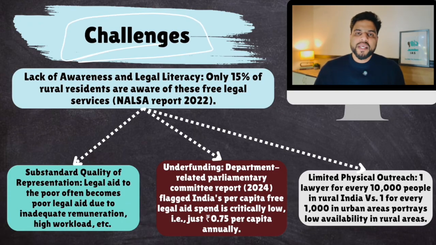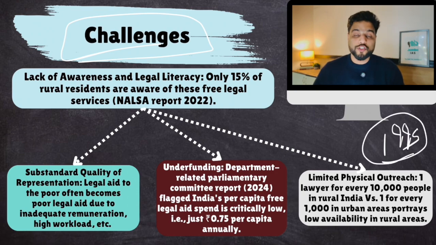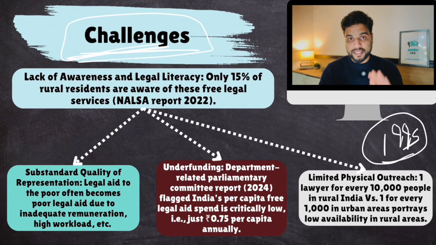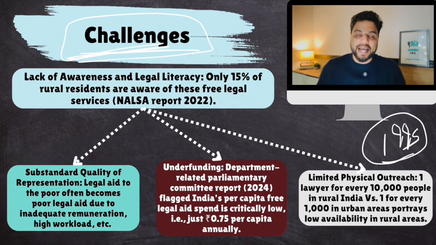Despite this act being enforced since 1995, it has been 30 years, still access to legal services is a problem in India. Not everyone is getting access to legal services, plus those who are, well, the lawyers are of extremely poor quality. That's the complaint that is generally expressed by people. Okay. So challenges are still there. Justice is still not completely accessible. It's a journey. Okay, we'll reach there one day, but currently we have not reached that place where justice is not denied because of economic disabilities.